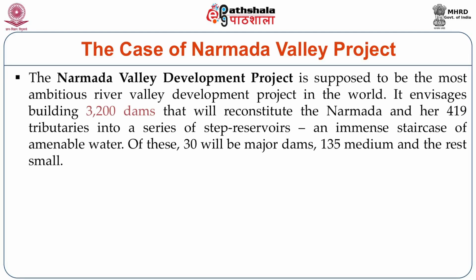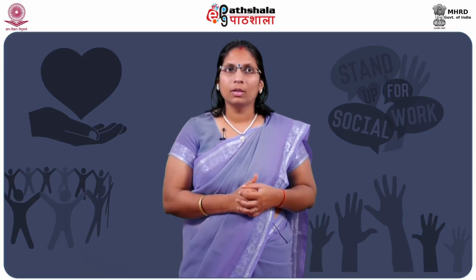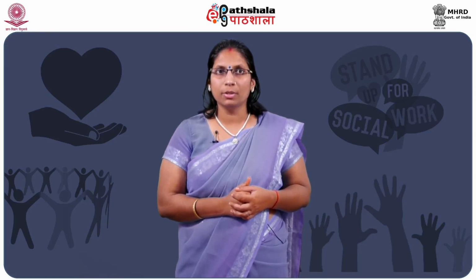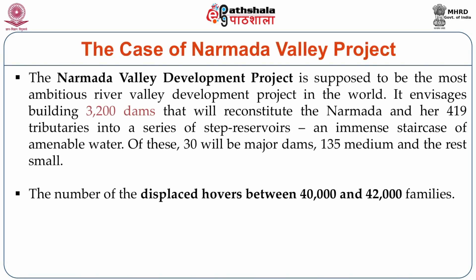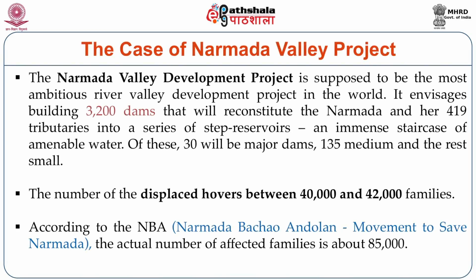It was supposed to be the most ambitious river valley development project, and these are some of the figures that I could give you. It was planned that 3,200 dams would be constructed on the Narmada: big dams, medium dams or small dams. Overall, almost 419 tributaries were formed into that, and you can see in the figure that almost 40 to 42,000 families have been displaced. This is the official figure. Apart from that, there might be many more. So in that manner, a big mass has been moved just because one portion has been developed. So this could also be a cause of displacement.